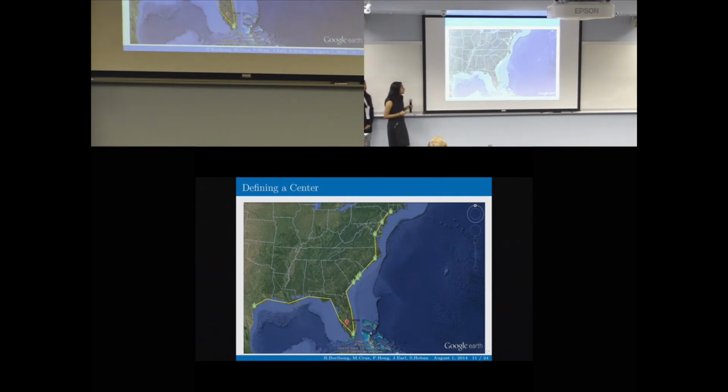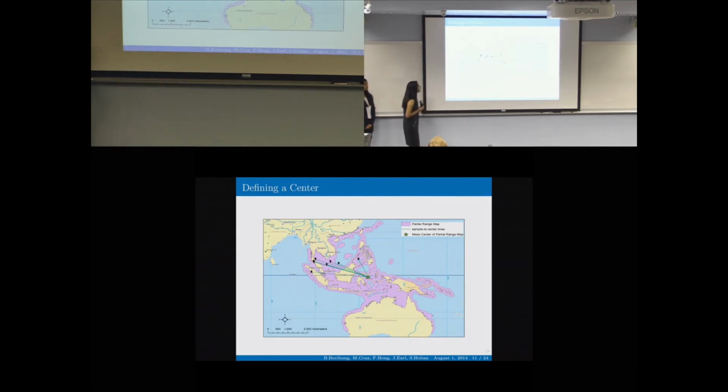Defining a center. Now, for one-dimensional range maps, we define the center as the midpoint of the addition of linear segments along the coast. So for one-dimensional ranges, we did take into account the curves of the coastline. We then measured the distance from the center to the sample sites using the same method of delineation. For a two-dimensional range, we used ArcGIS to find the mean center of the range map. We then measured the distance from the center to sample sites point to point. So for two-dimensional range maps, we did not take into account the curves of coastlines.